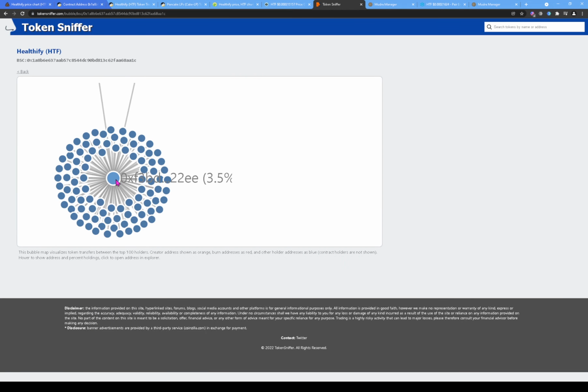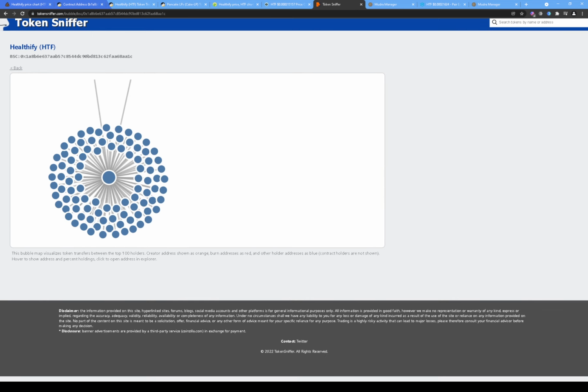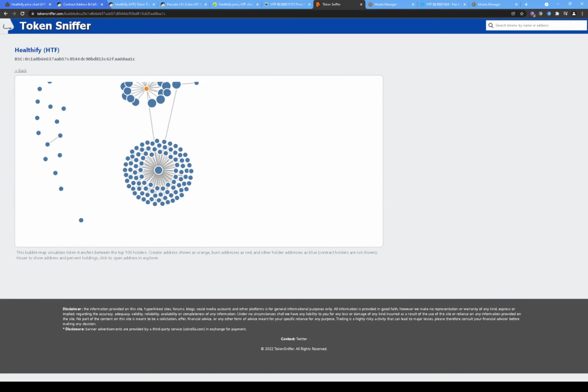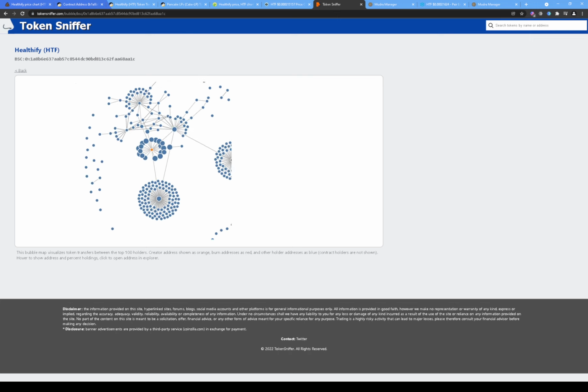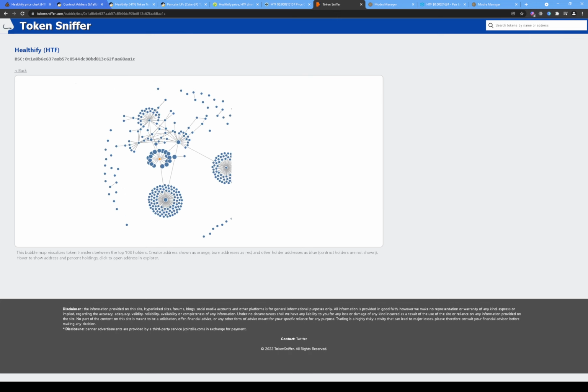And we see that, yes, 3.5%. And then we can see that this one wallet is actually linked to, let's see, 1, 2, 3, 4, 5, 6, 7, 8, 9, 10, 11, 12, 13. So this is like 100 wallets. This one wallet has links to over 100 different wallets. Just imagine that. One wallet has links to over 100 wallets, or probably even 200, 300 different wallets.